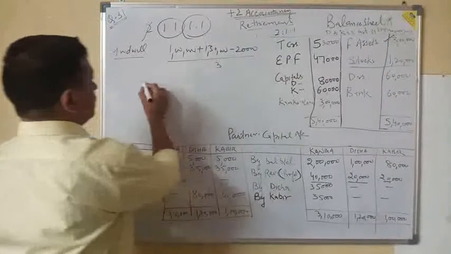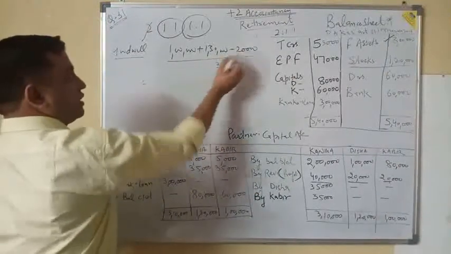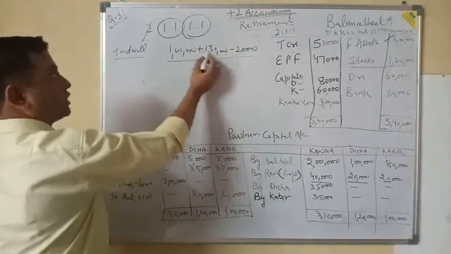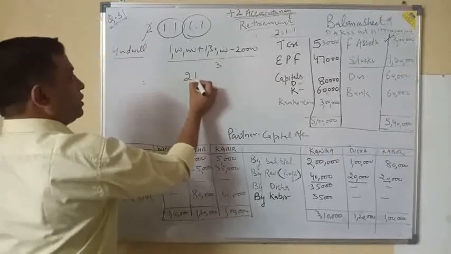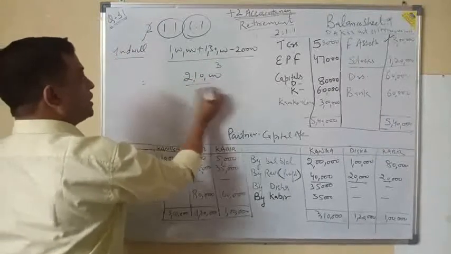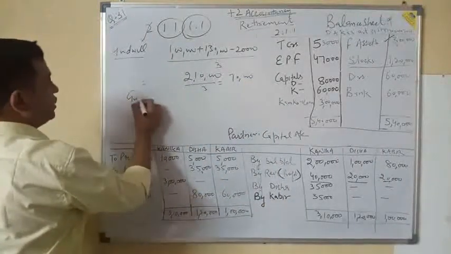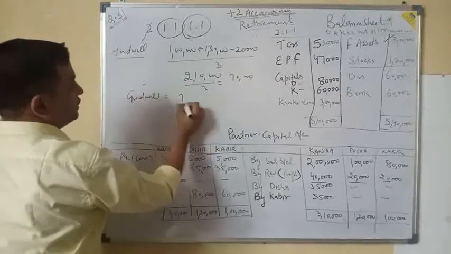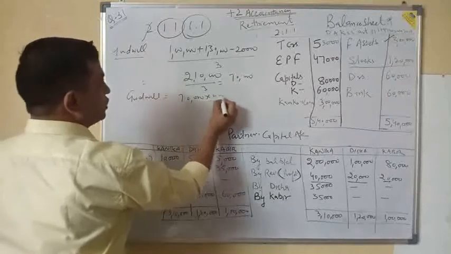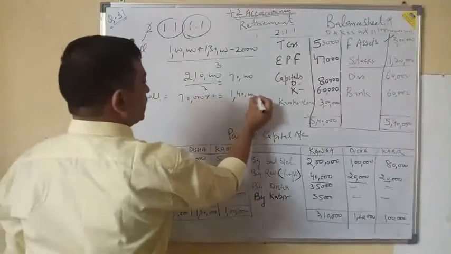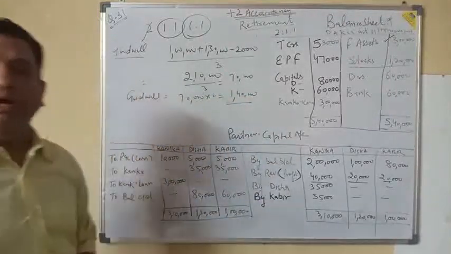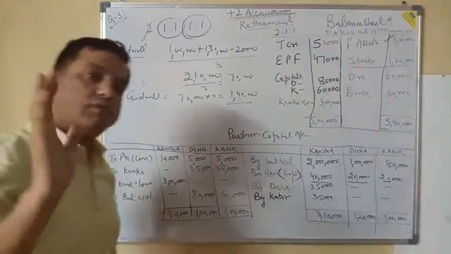Divide by 3. It is equal to 2,10,000. 2,10,000 divided by 3 is 70,000. So goodwill at 2-year purchase means 70,000 into 2, that is 1,40,000. 1,40,000 is the goodwill of the whole firm.